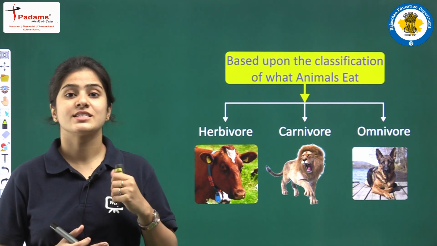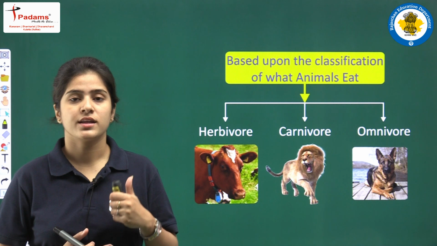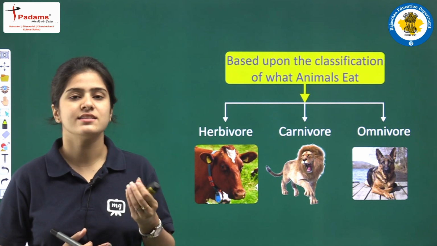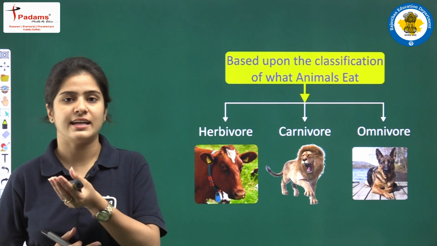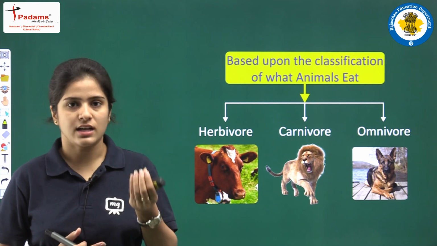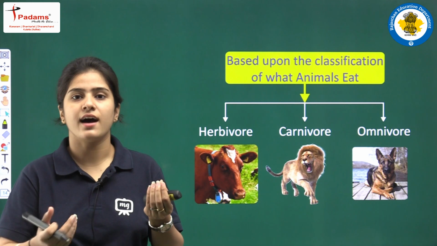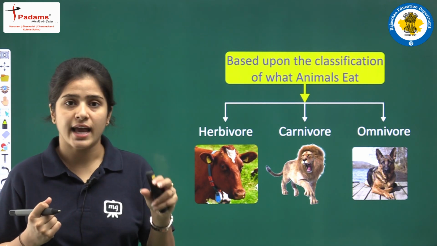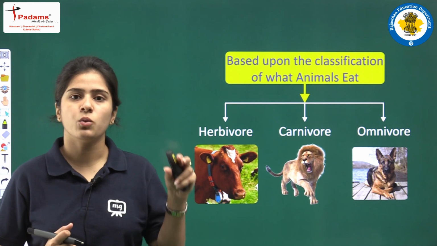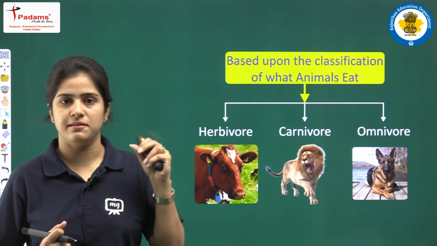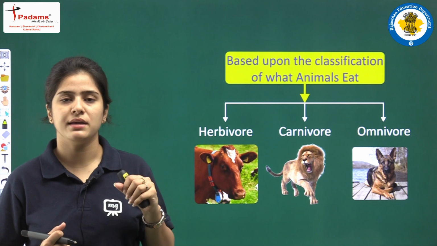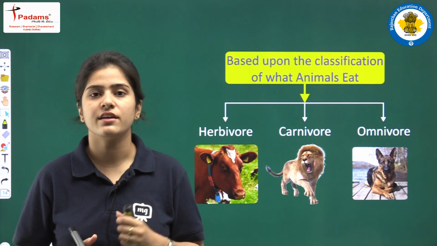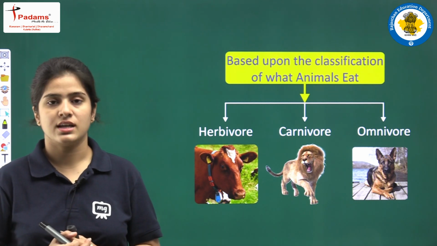Okay. So for example, cow. Cow eats only and only plant products like roti. Roti is made from wheat, that is a plant part. Okay, cow can also eat grass or vegetable or fruit, something like that. Okay, so organisms that take only and only plant product as their meal are called herbivores.